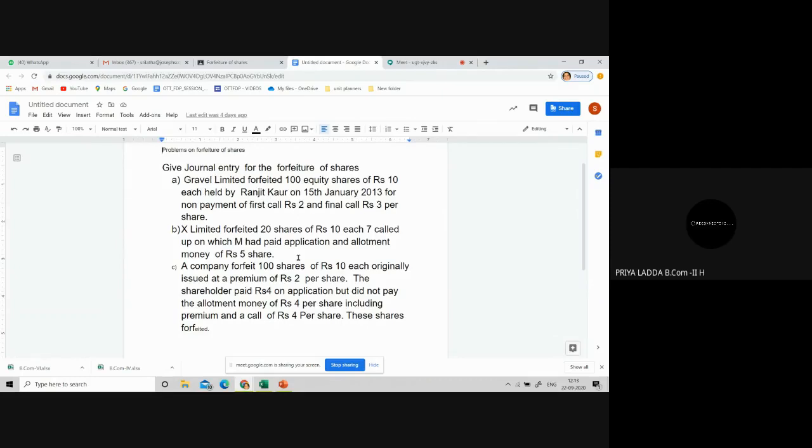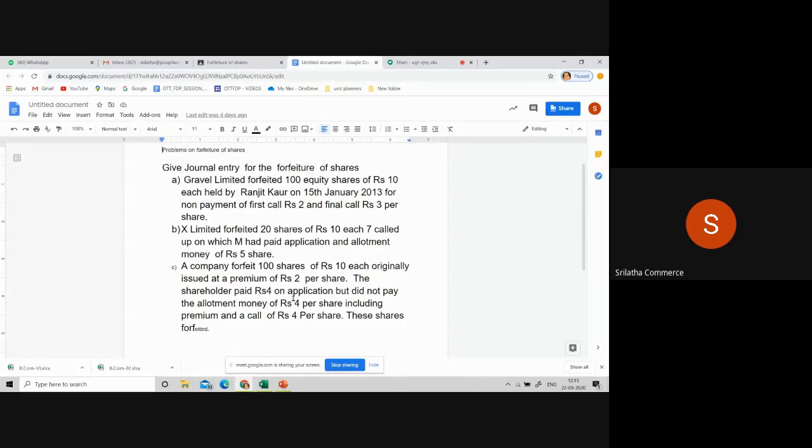5 per share. Very good. Is it clear for you all now? The amount paid by the defaulting shareholder. Yes, ma'am. The face value of each share is 10 rupees. Very good. Then why is the company calling up only 7? It is partly called up shares. It is not fully called up.